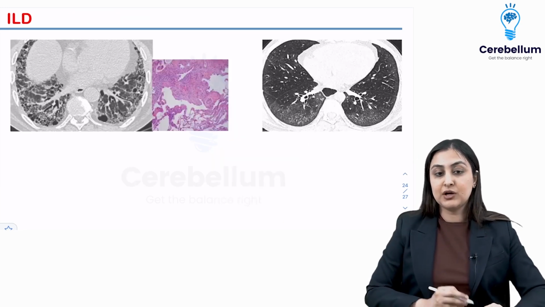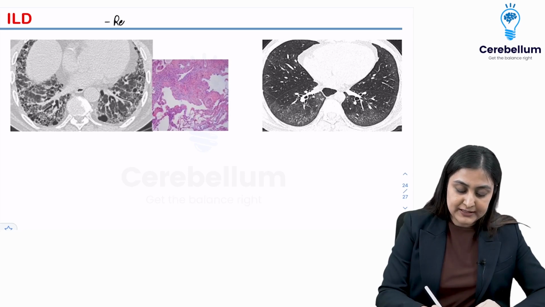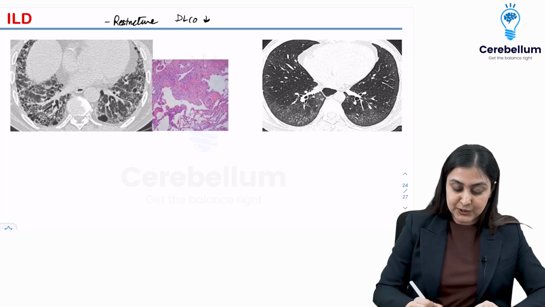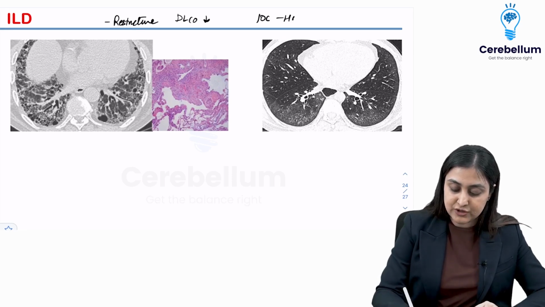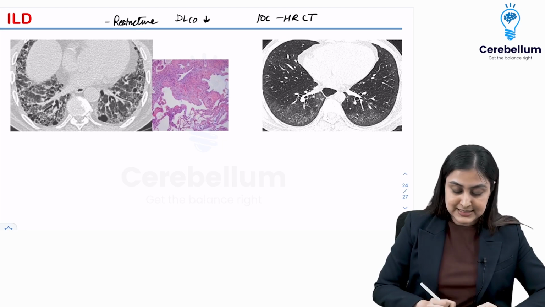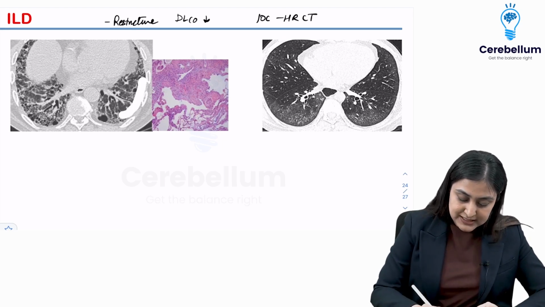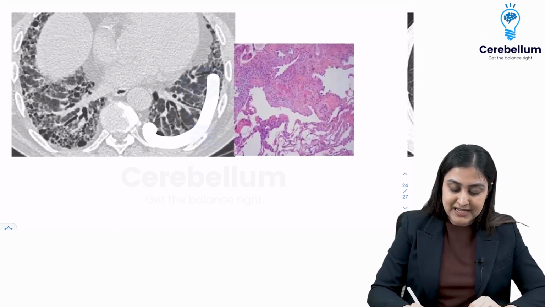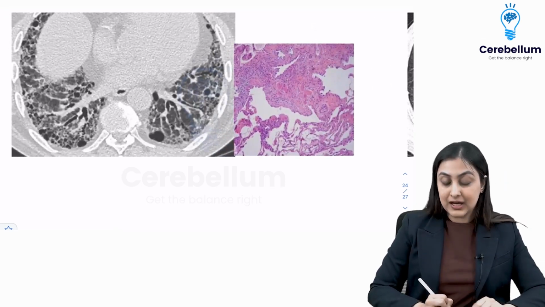Next, let's quickly talk about ILD. So we know already that this is going to be restrictive lung disease. DLCO is going to be reduced. So there are 2 main types that you want to rule out. Remember, investigation of choice is high resolution CT. So here what you see are these black cysts stacked on one another at the base of the lungs. This is known as honeycombing.